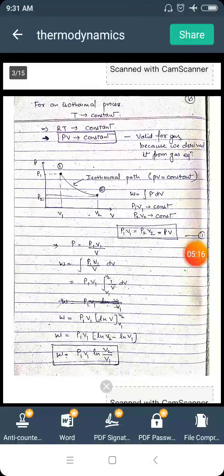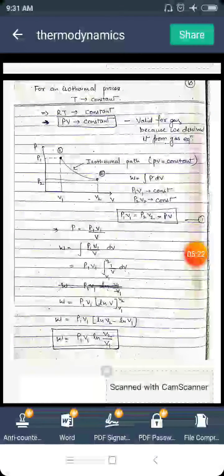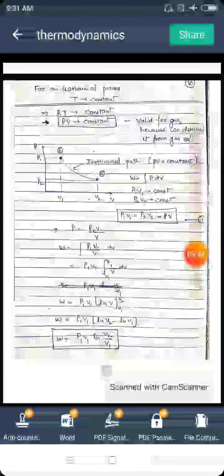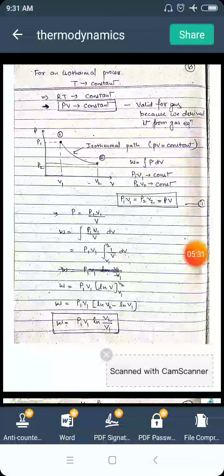Therefore, we can write PV is also constant because PV is equal to RT. This equation is valid for gas because we derived it from the ideal gas equation. So now we have derived a relation for isothermal process, which is PV equals constant.